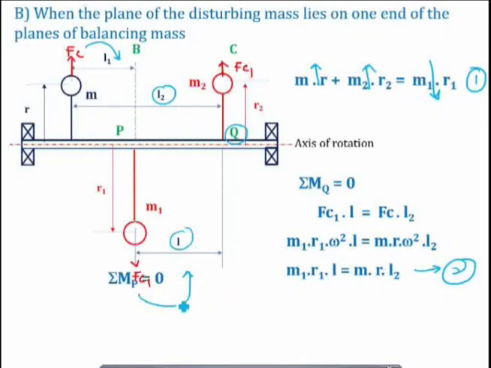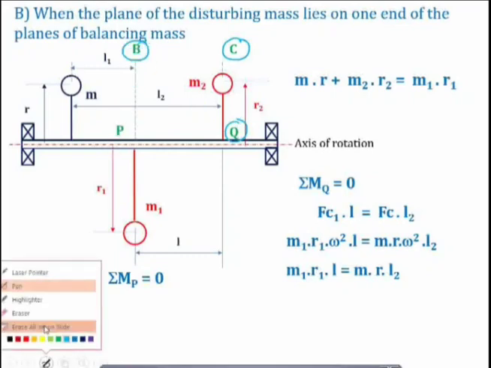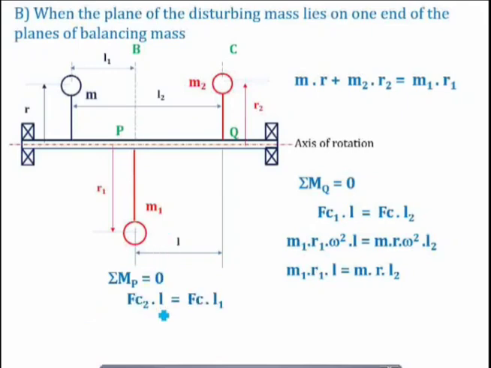Okay. And the third condition. What is the third condition? Summation of NP. So summation of NP means what? Let us take moment about the point P, so we can get the magnitude of balancing force in this plane C. And summation of NQ will give you the magnitude of balancing force in this plane B, as I have discussed earlier. So what will I get here? Fc2 into L is equal to Fc into L1. Similarly, I can write here, if this is the Fc, this is Fc1, and let us say this is Fc2.